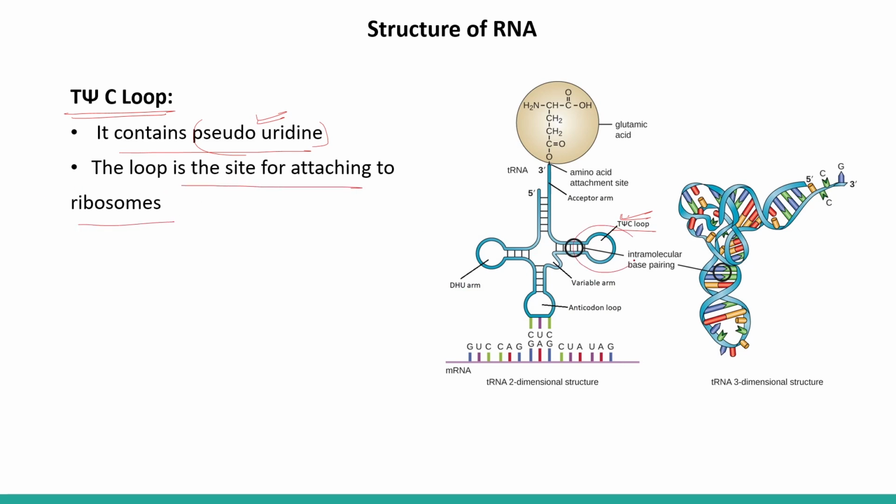So this particular loop helps tRNA to get attached to the ribosome at the time of translation, that is the protein synthesis process.